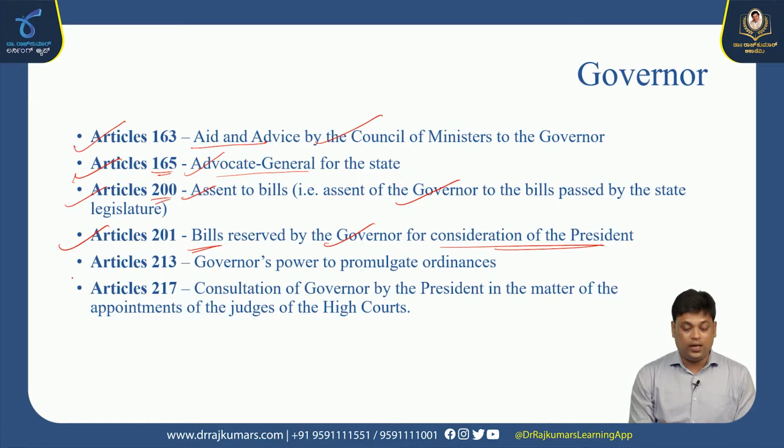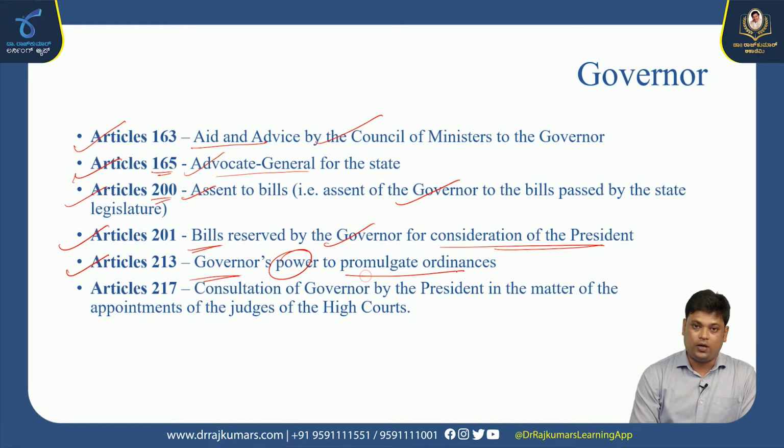Article 213, governor's power to promulgate ordinances. So governors can also provide some kind of acts when there is no session in the state legislature.